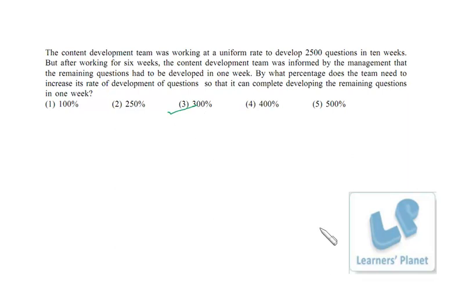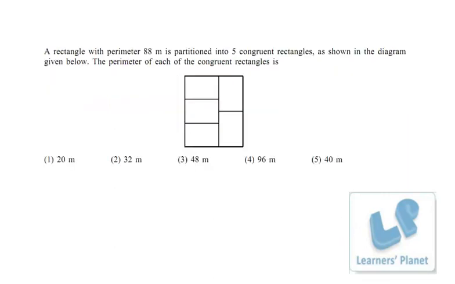So that was a very simple question. Let's take the next one. Now let's see this problem based on geometry, an interesting question. A rectangle with perimeter 88 is partitioned into 5 congruent rectangles as shown in the diagram given below. The perimeter of each of the congruent rectangles is?